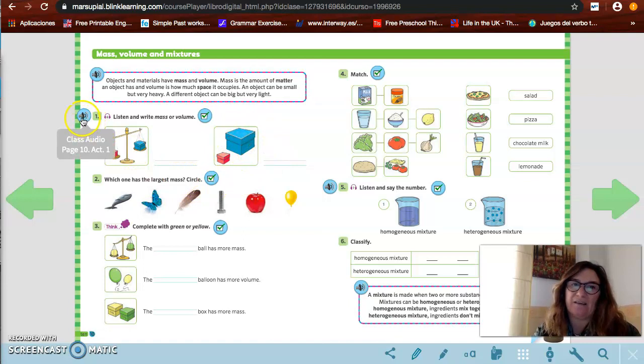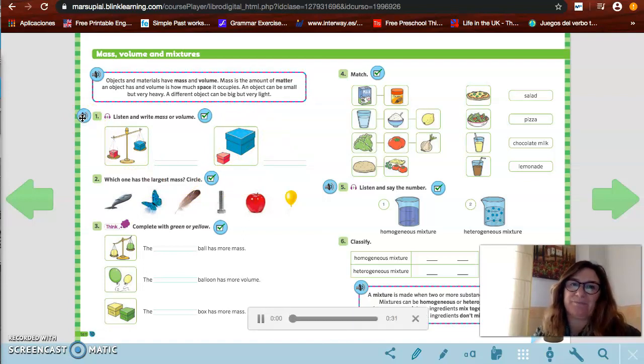Let's listen. Listen and write mass or volume. Volume is the space that something occupies. The blue box has more volume than the red box. Mass is how heavy something is. The red box has more mass than the blue box.